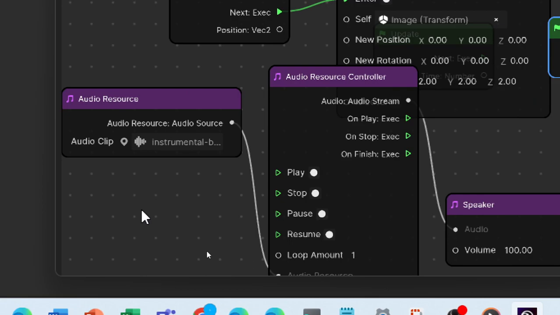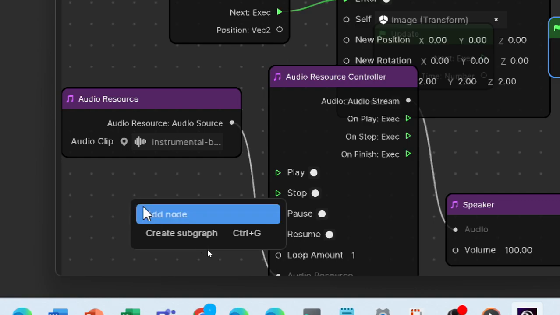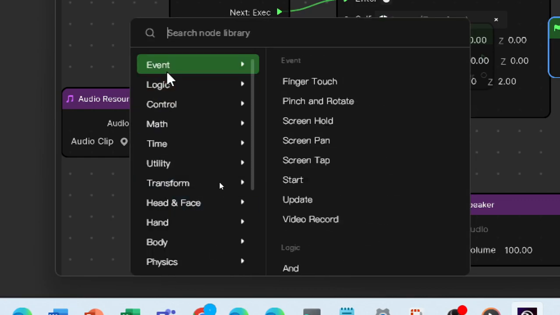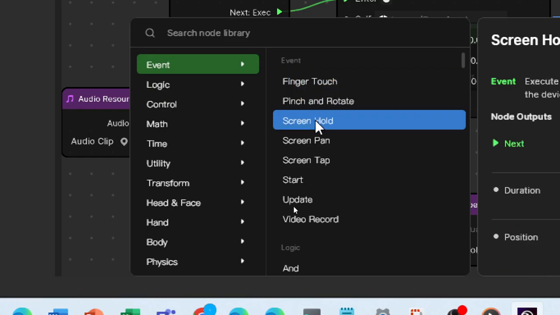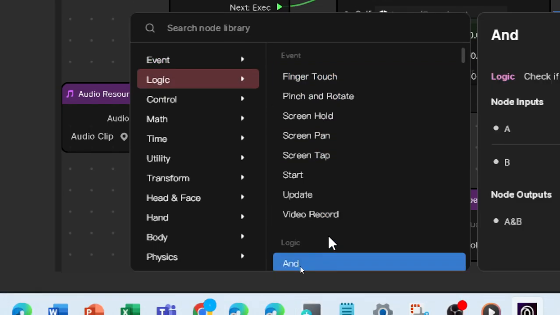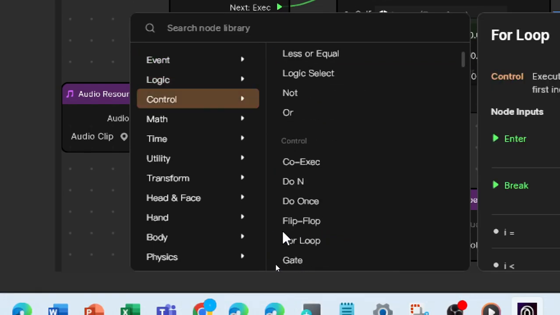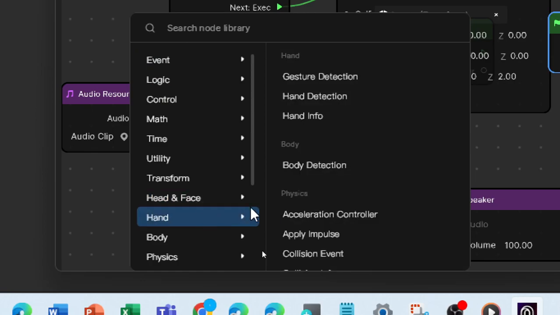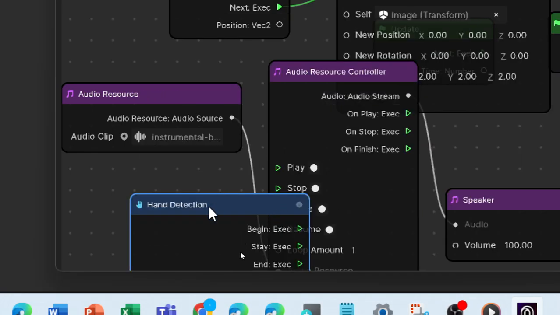Okay, next, how to trigger. We are going to trigger the play by an action. For example, I choose the trigger to be hand. When I show my hand, it will play the sound. So I add a node and then I choose event, hand detection.